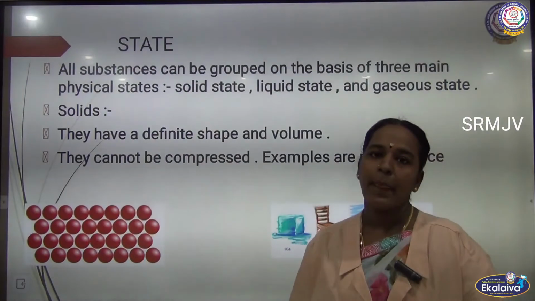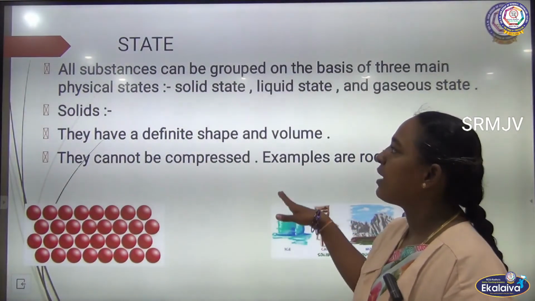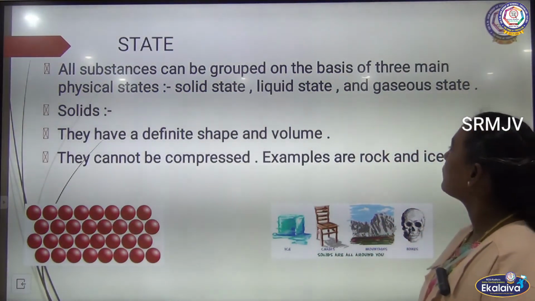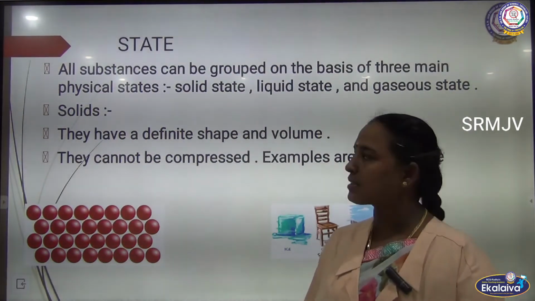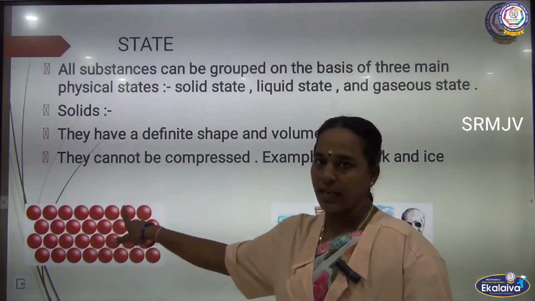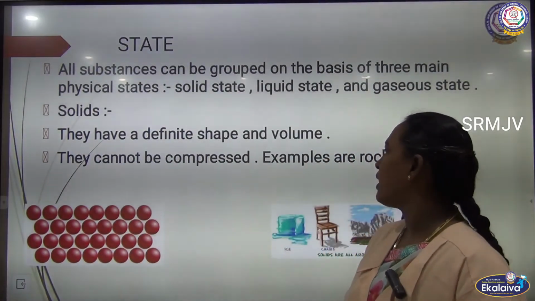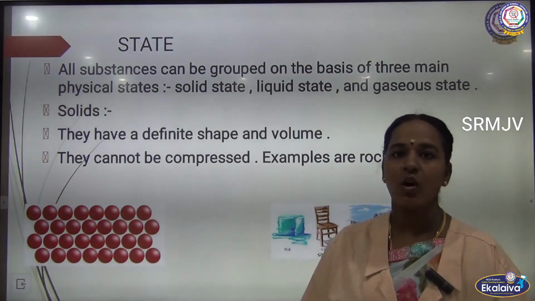Physically, we can divide matter into solid, liquid and gas states. Let us start with the solid state. All substances can be grouped on the basis of three main categories: solid, liquid and gas. Here, the molecules are very closely packed, and that is solid, and we cannot compress it. Examples: rock, iron, table, chair, these are solid